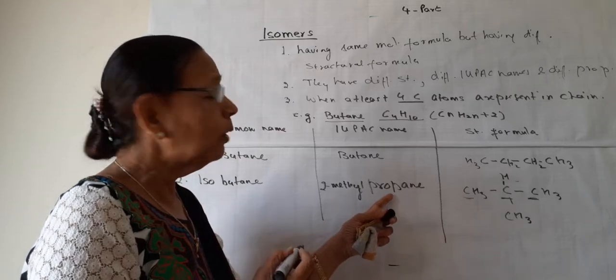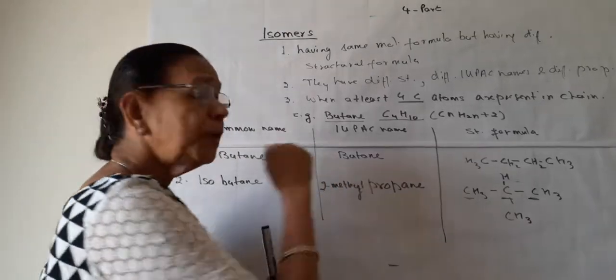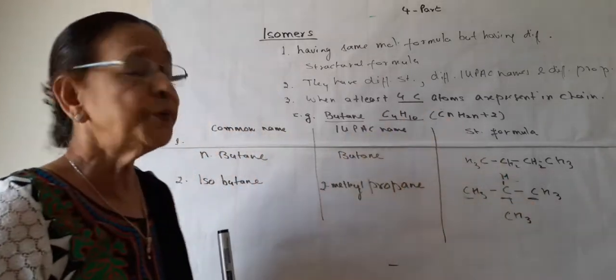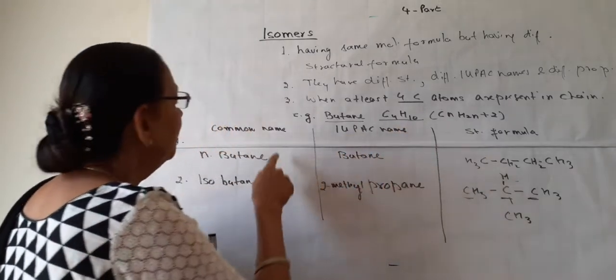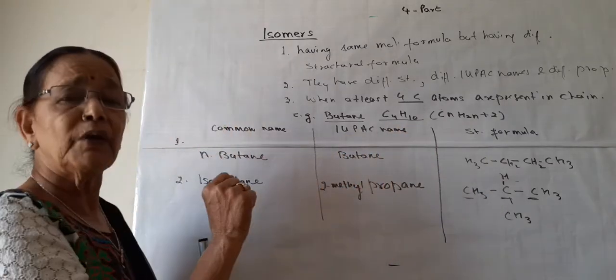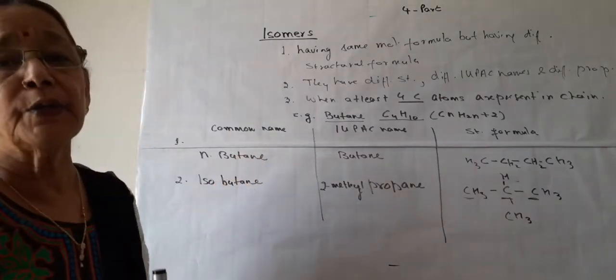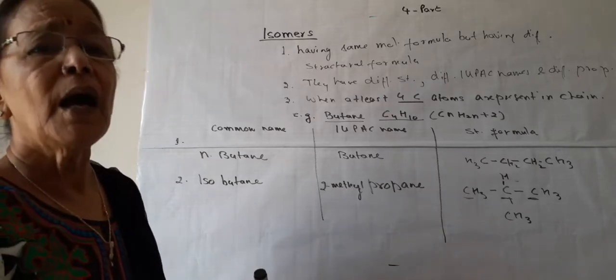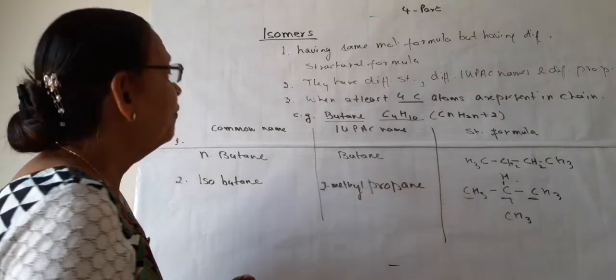It has different properties than butane. It is no more a butane. It is a propane with a substituent. But as the molecular formula is the same, we can say it is an isomer of butane, and commonly it is known as isobutane. So in this way, isomers of chemical compounds are formed.